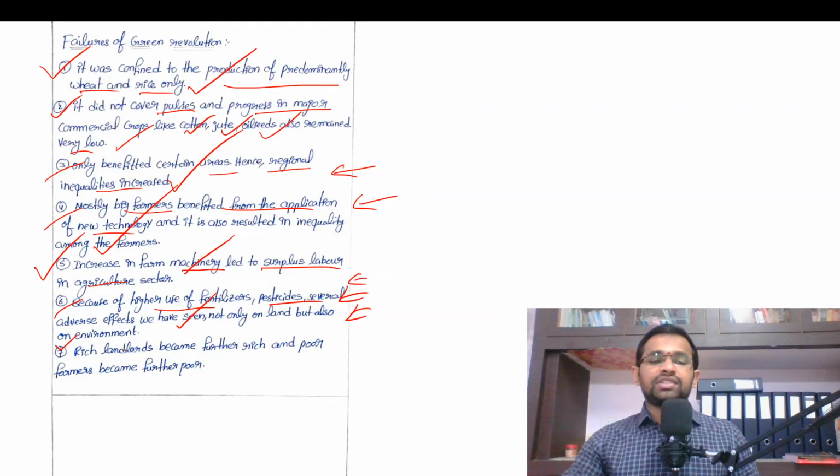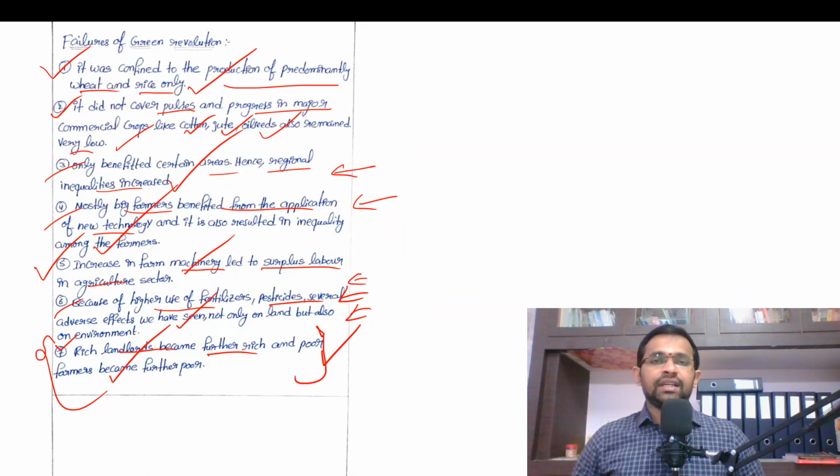Okay? And rich landlords became further rich and poor farmers became further poor, because cultivation of high yielding varieties is capital intensive. It requires more capital. Okay? The poor farmers are unable to afford this type of cultivation.